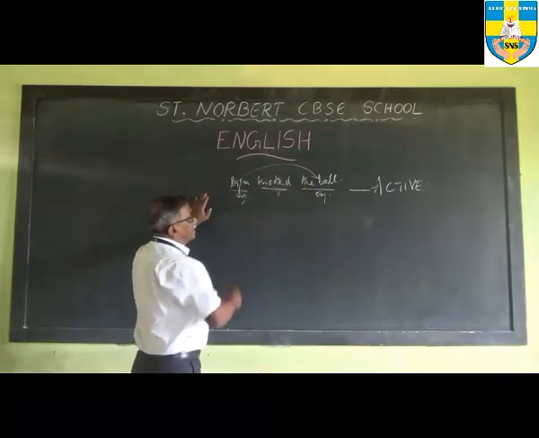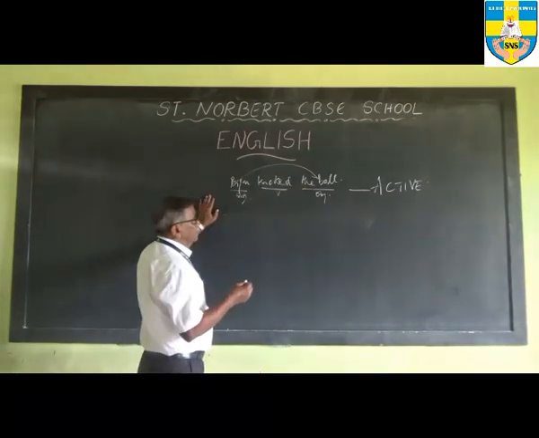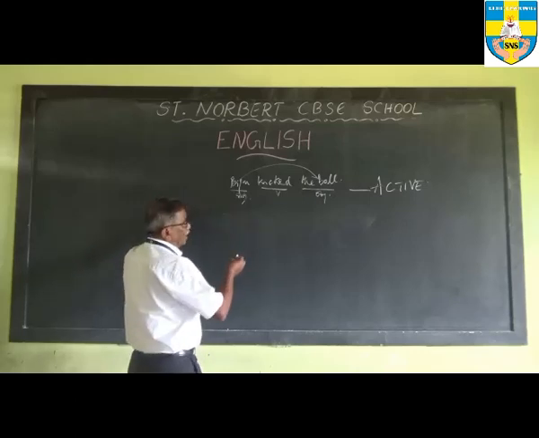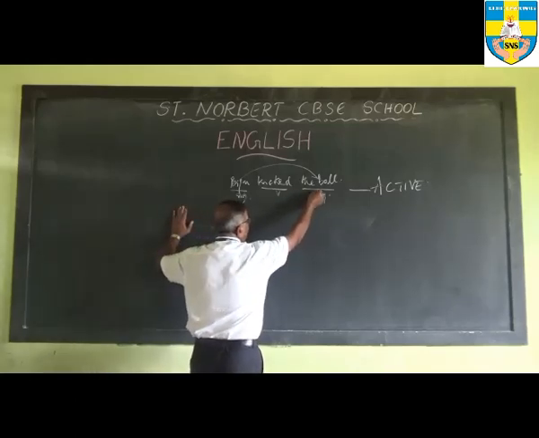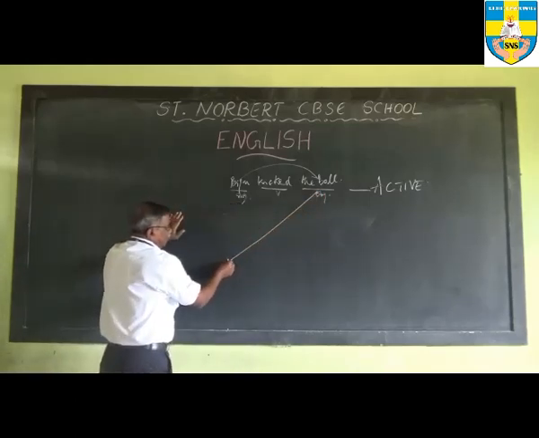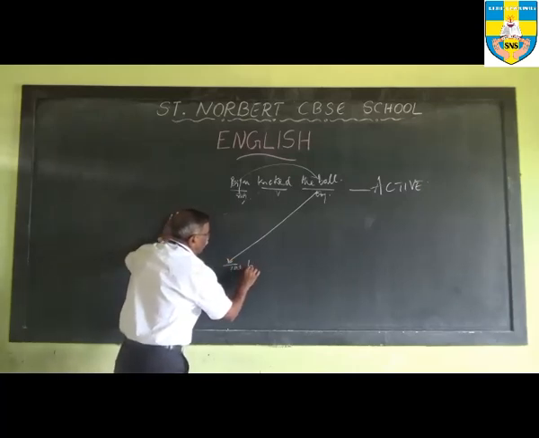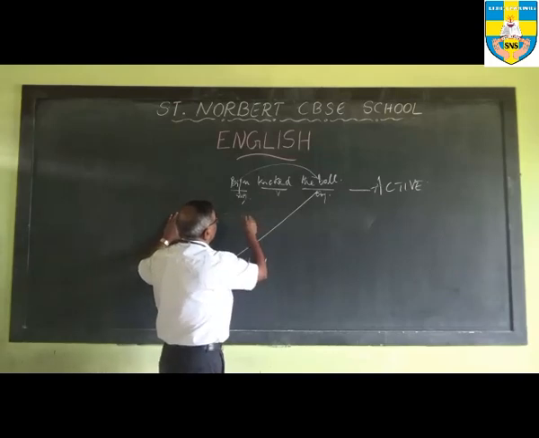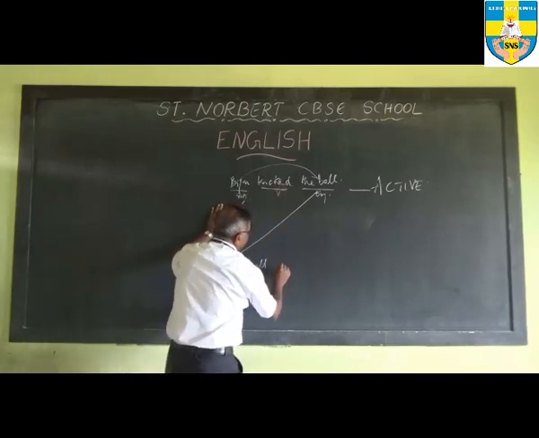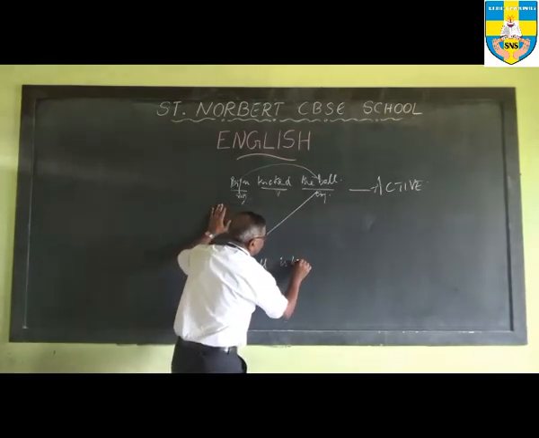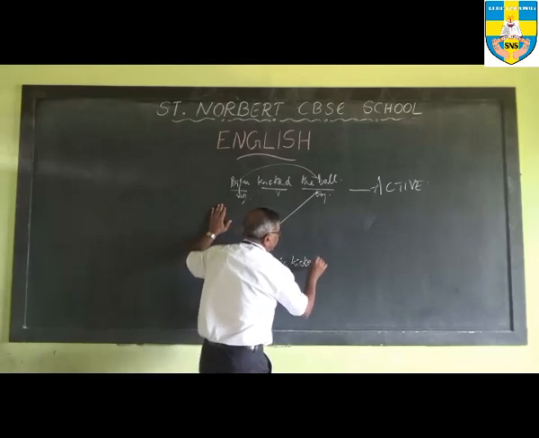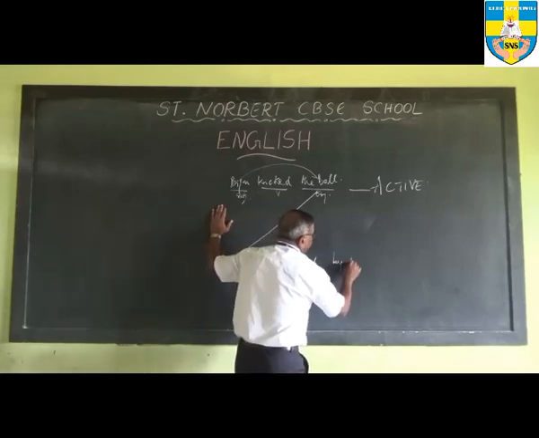So here, this can be turned into the passive voice. You've got to look at certain things. Number one is the object of the active becomes the subject of the passive. So the ball is kicked by Biju.